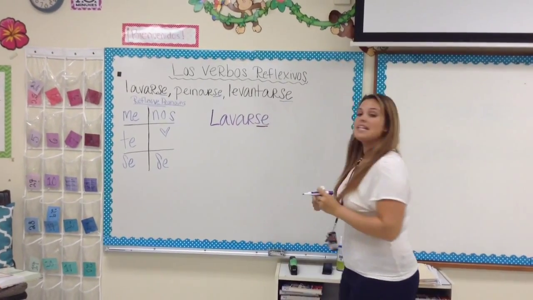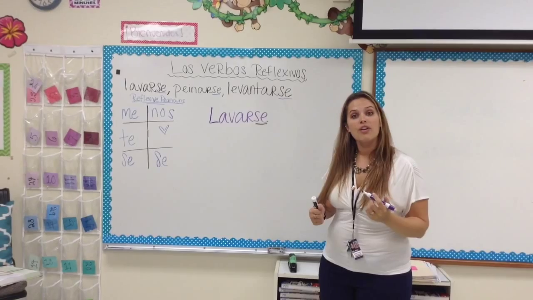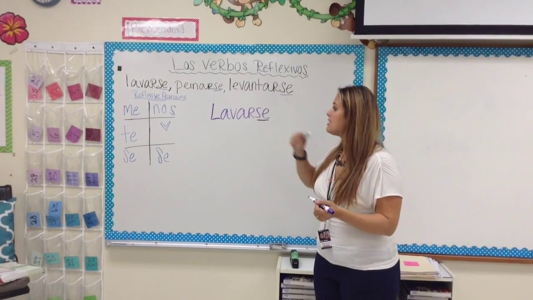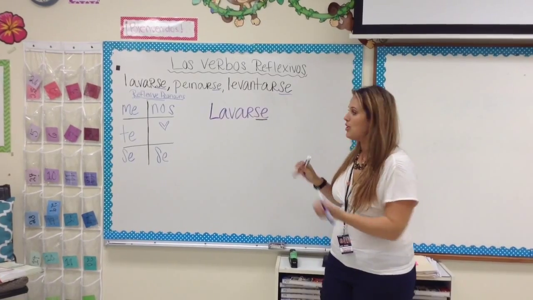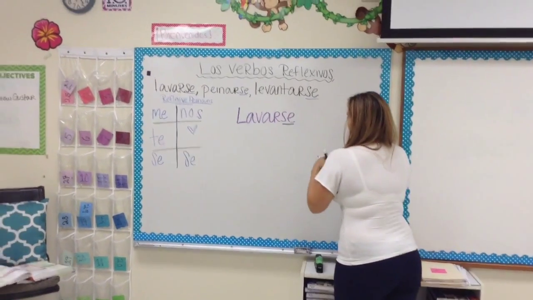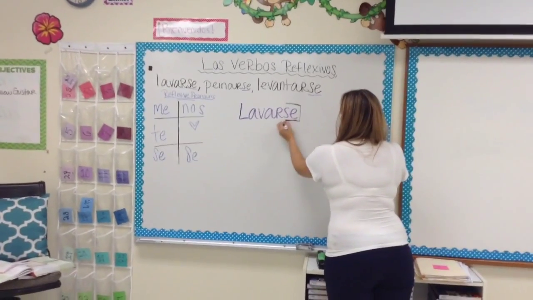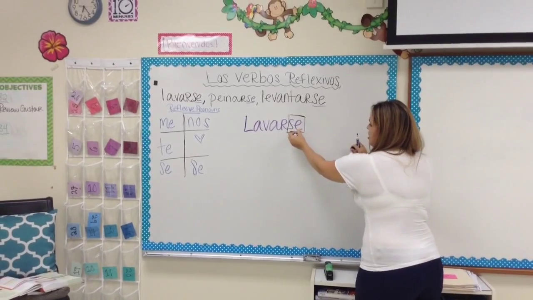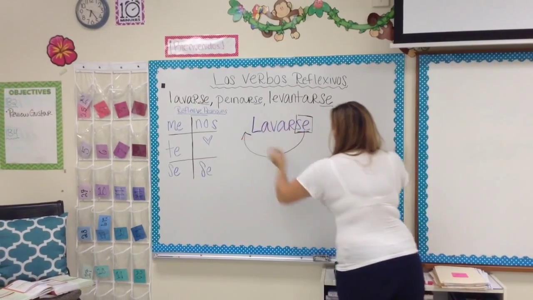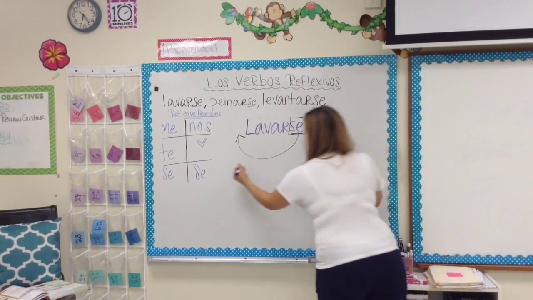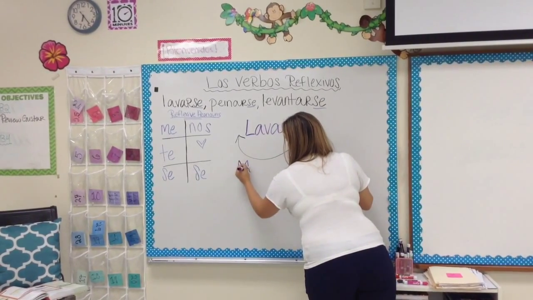And if I wanted to say, I wash myself, the first thing I do is see, okay, in the yo form, what does that reflexive pronoun change into? Me. When I have a reflexive verb, the reflexive pronoun goes to the front of the conjugated verb. So we found out that it is me, so we do me.